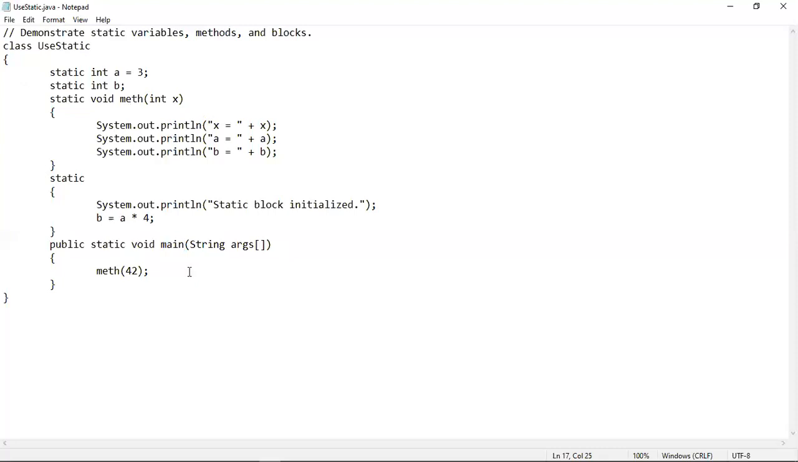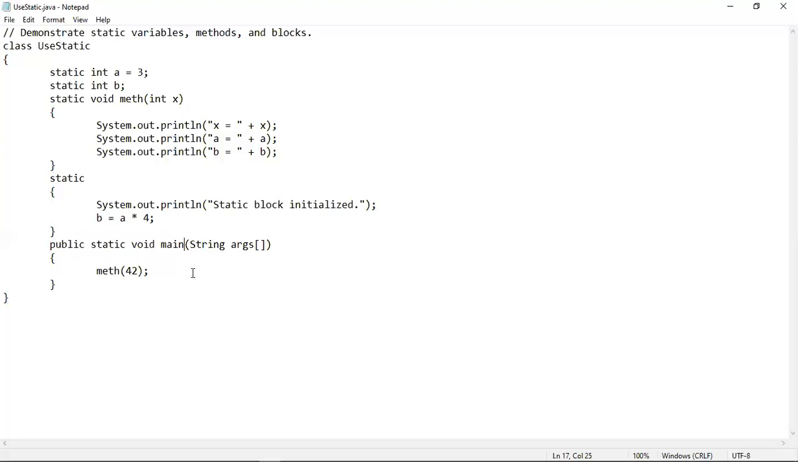I have already told you that while using a static method, you have to keep in mind some restrictions, which say that a static method can only call other static methods. So here you can see that main is a static method. So main can only call other static methods. Here inside main, a static method meth is called. That's why no object creation is required. But if the meth method was not declared as static, then you would have to create an object of this useStatic class inside the main method in order to call meth from inside main.